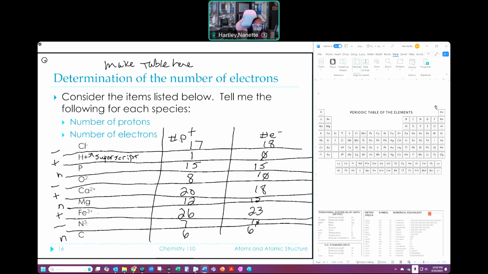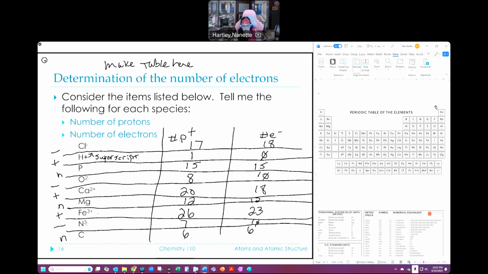And you can do the math with your calculator. If I say, okay, I have 17 and I add -1, that tells me I had 17 and I add another electron to it. So I add another 1 to it. That's an 18. So that's what I got.